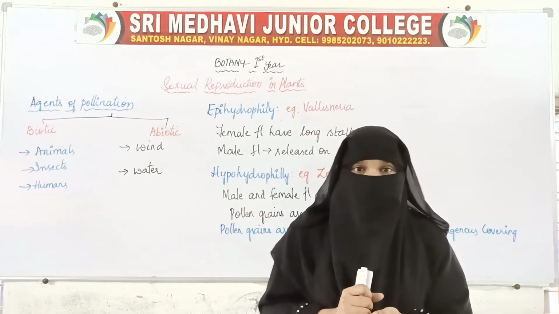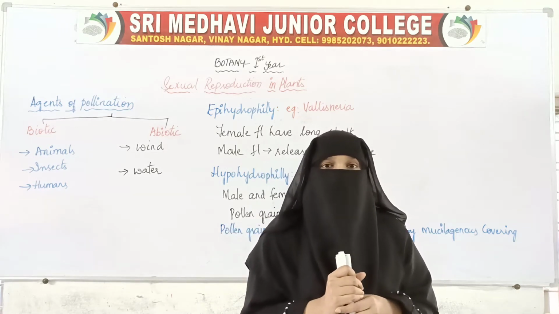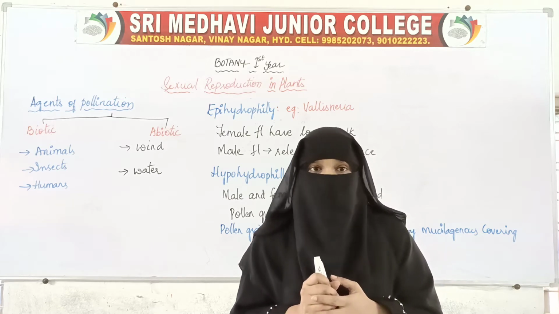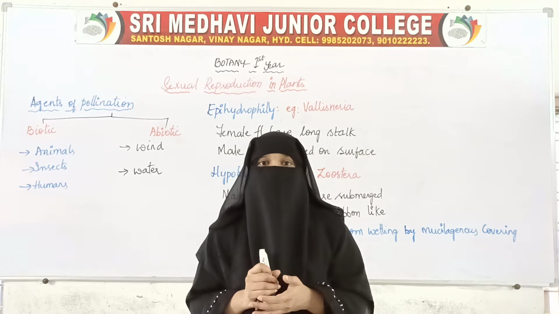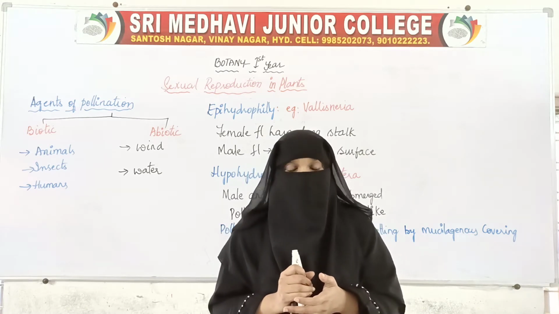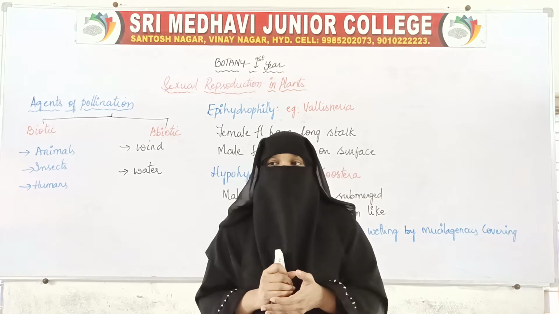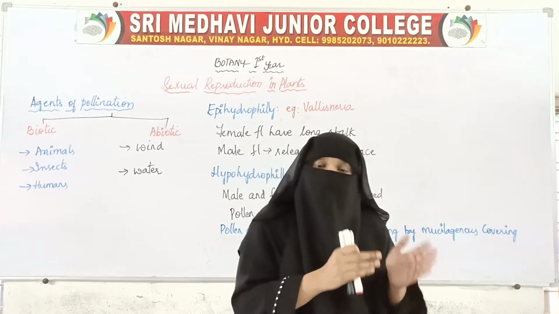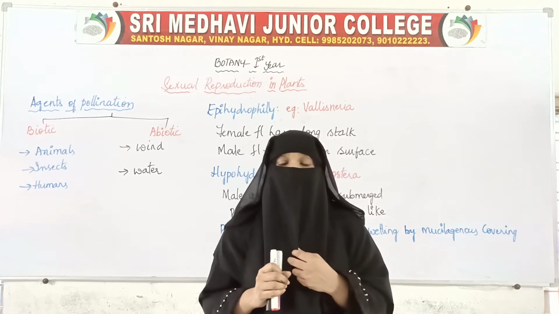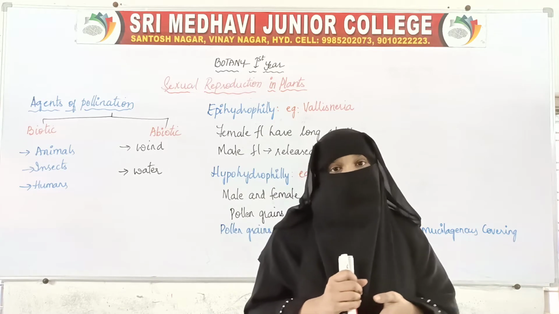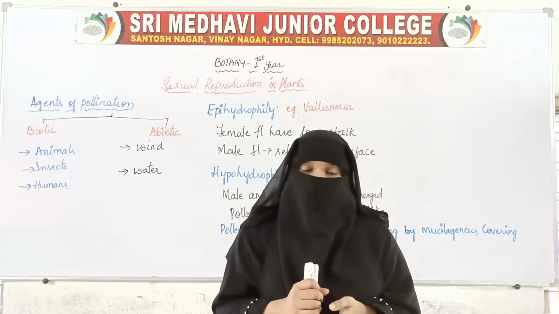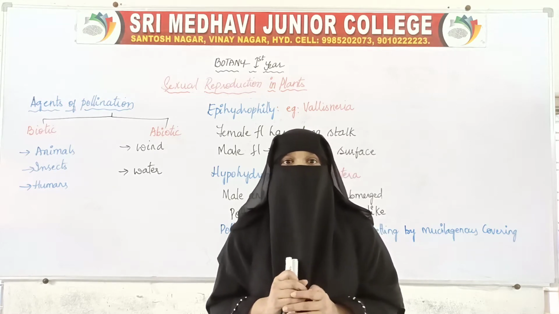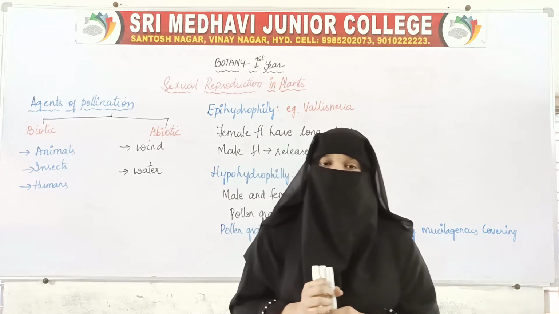After the male and female gametes are formed, the male gamete will be transferred to the female gamete. Both the male gamete and the female gamete are stationary. They cannot move by themselves. So there should be something which will transfer the non-motile male gamete to the stationary female gamete. When the male gamete is transferred to the female gamete, only then will fertilization take place. This transfer of male gamete to female gamete is called pollination.